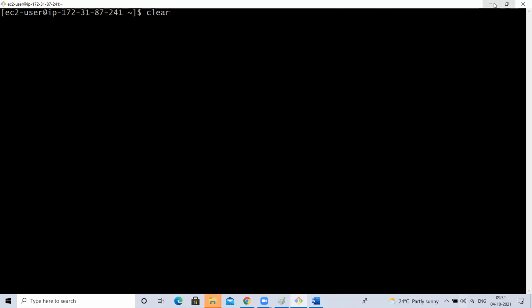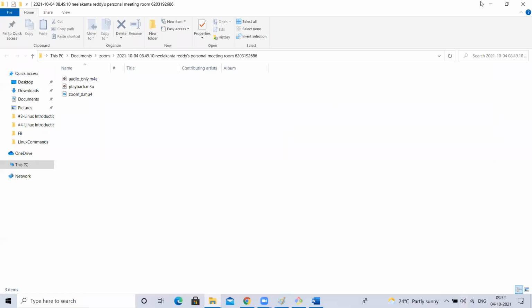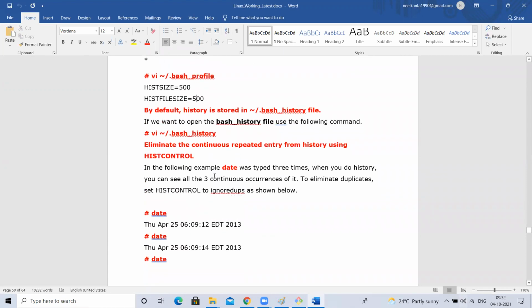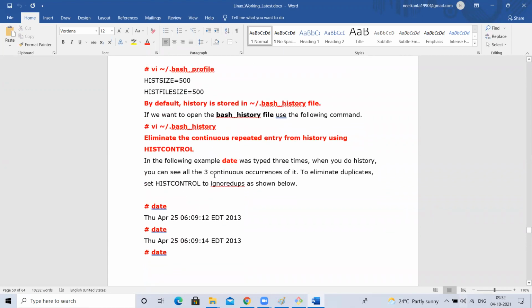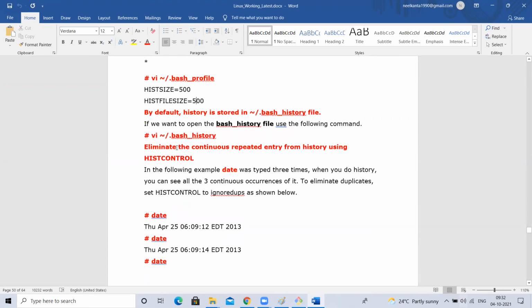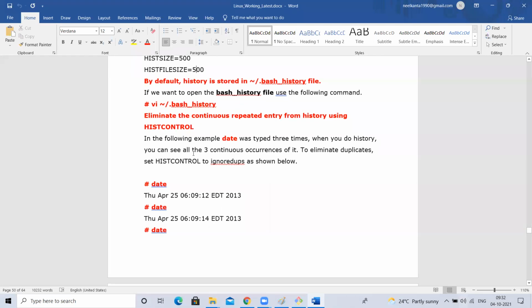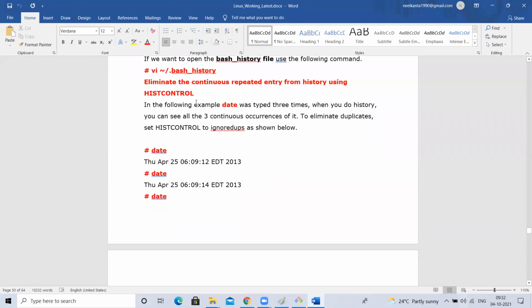In this machine, for that file, there are some variables we have set: HISTSIZE equal to 5000, HISTFILESIZE equal to 500. Like this we can set the history information, such as how many commands it has to store, the previous 100 commands, the previous 1000 commands. We can set that.